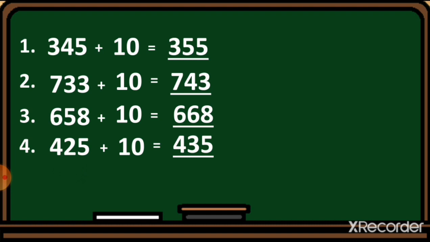And also, I'll show you one shortcut trick. 45 plus 10 is equal to 55. The 3 stays as it is. Just add 10 to this 45, so the number 55 will come. In the number 2, just add 10 to the last 2 digits, 33. The 7 will stay as it is, and 33 plus 10 is equal to 43. Here 58 plus 10 is equal to 68, so the 6 will stay as it is. 25 plus 10 is equal to 35. This way you have to add the numbers.